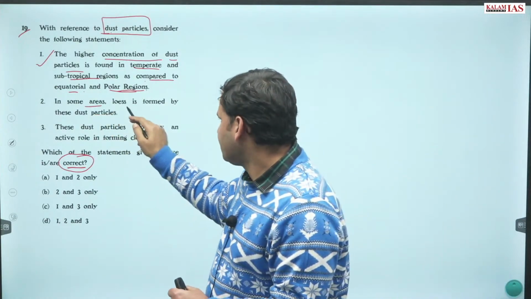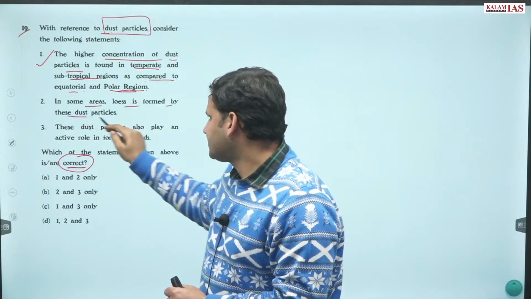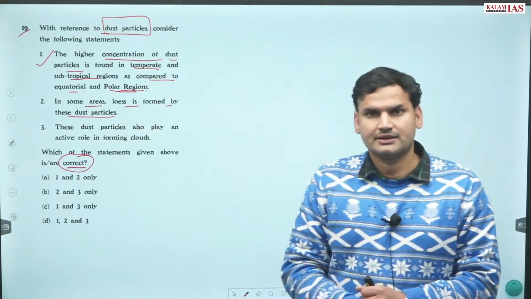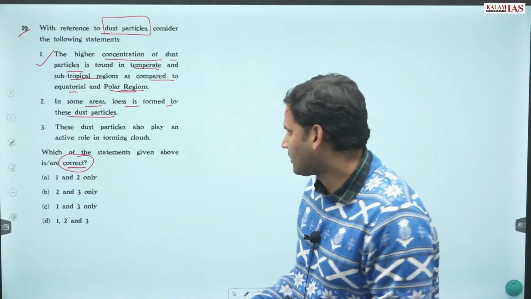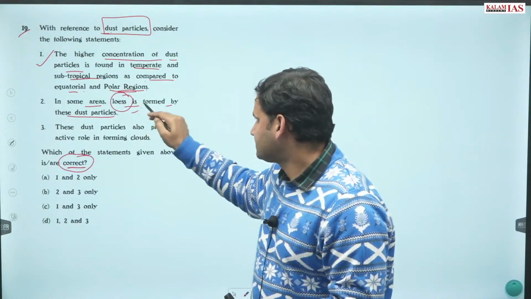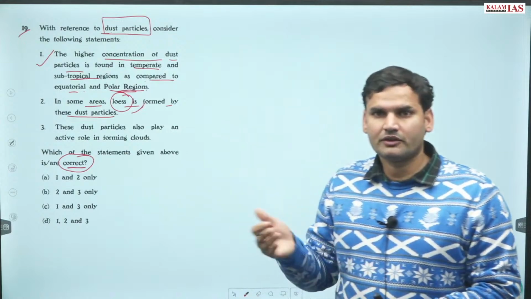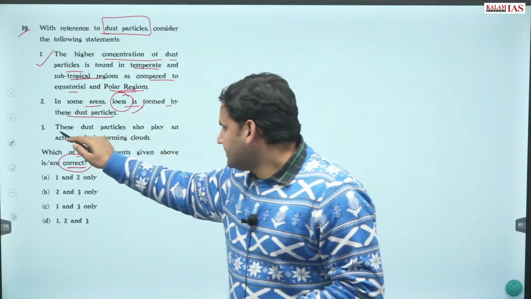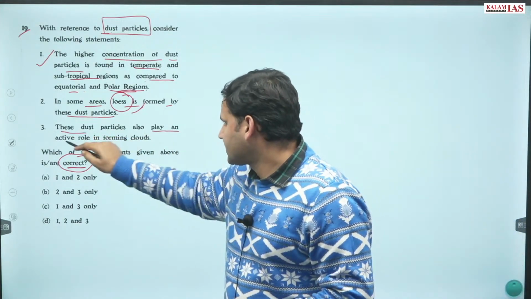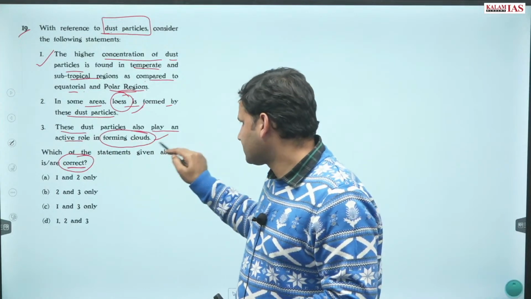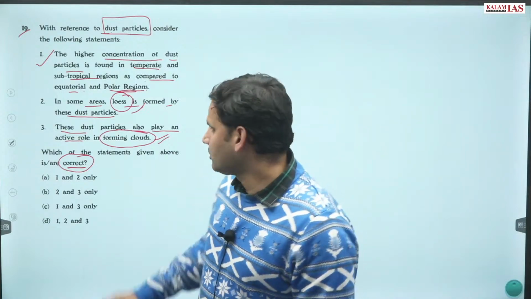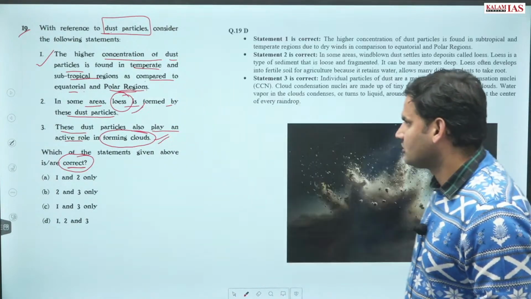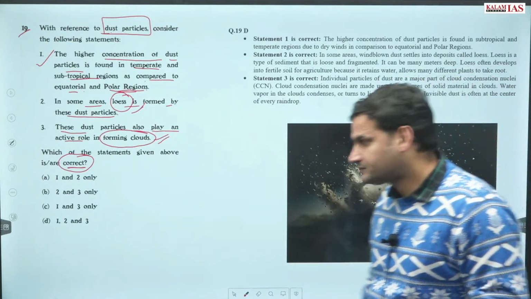Thereafter, in some areas, loess is formed by these dust particles. Also true. Loess, very fine sedimentary rock, known for shifting of river courses. These dust particles also play an active role in forming clouds. This is also true. आपने पढ़ा होगा hygroscopic nuclei के बारे में. So all of the statements given over here are true.